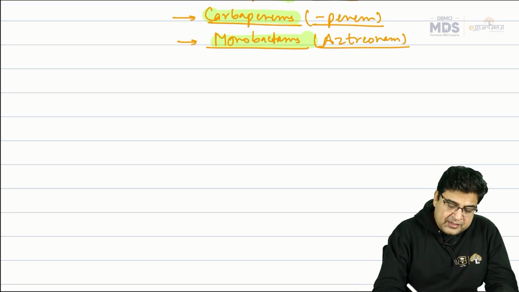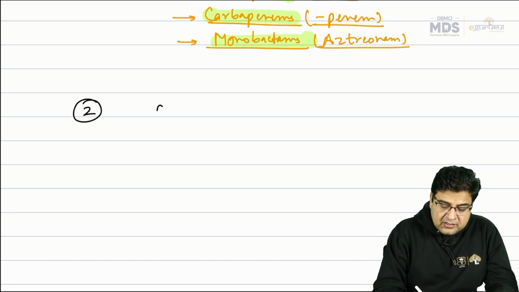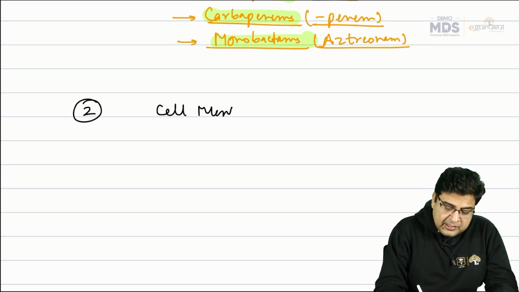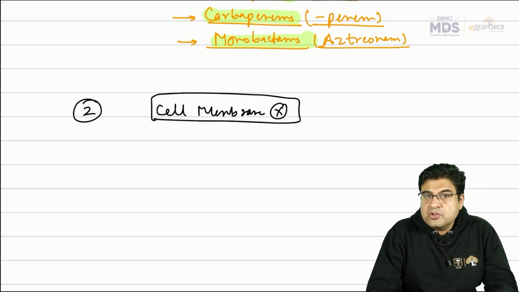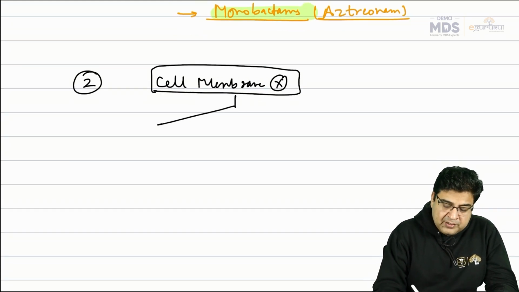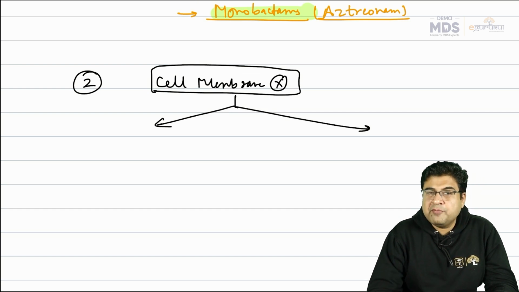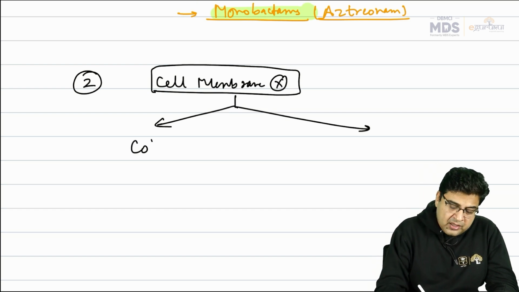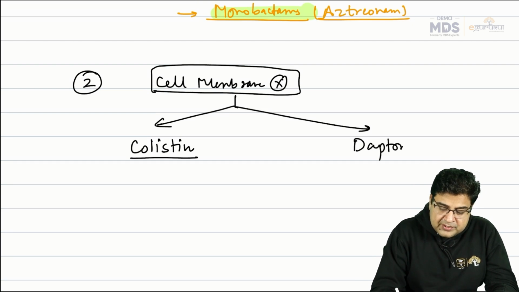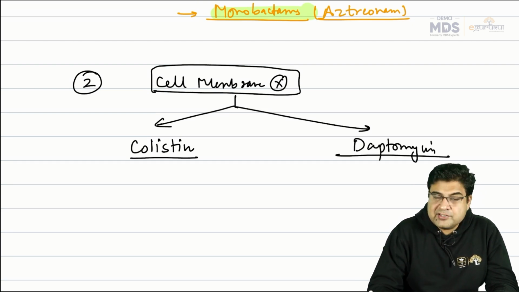Now, after the cell wall inhibitors, we have a second group of medicines, the medicines which are known as cell membrane inhibitors. Medicines which are inhibitors of cell membrane. So which antibiotics are cell membrane inhibitors? These are only 2 antibiotics, a very small group of medicines. The medicine name is colistin and one more drug is daptomycin.